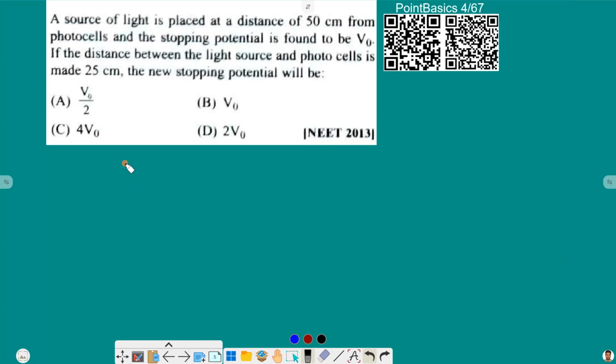Now moving ahead, a source of light is placed at a distance 50 centimeter from the photocell and stopping potential is found to be V naught. If the distance between the light source and the photocell is made 25 centimeter, the new stopping potential will be.